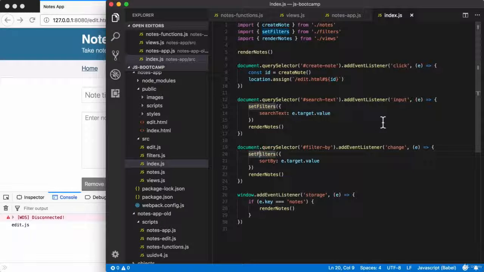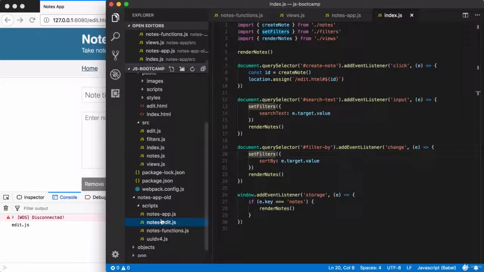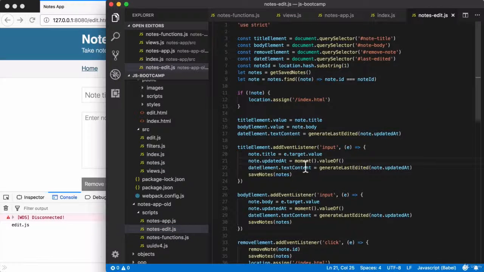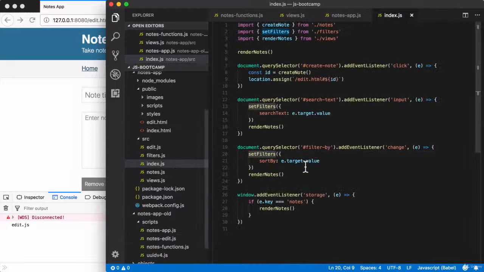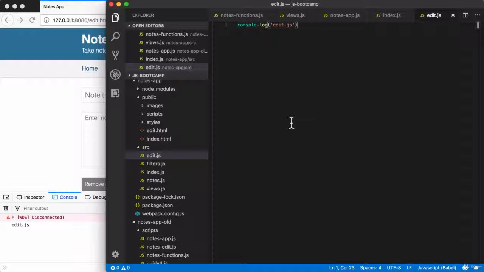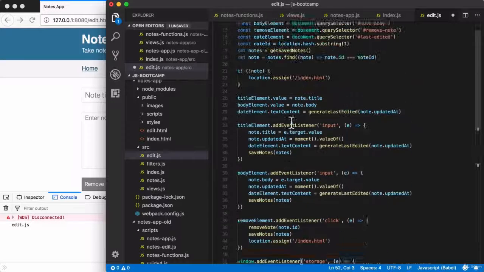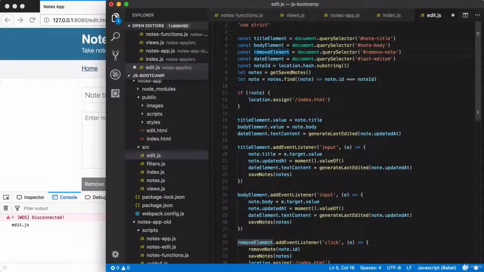So let's go ahead and go through the same process we just did for this one. I'm going to take all of the code in notes-edit from the old project. I'm going to copy it to the clipboard. I'm then going to close that tab and paste all of it inside of edit.js. Then we're going to go through that conversion process. So yeah, we're going to have to add some imports once again, and we're going to have to make the same changes, well, similar changes, that we made to index.js.